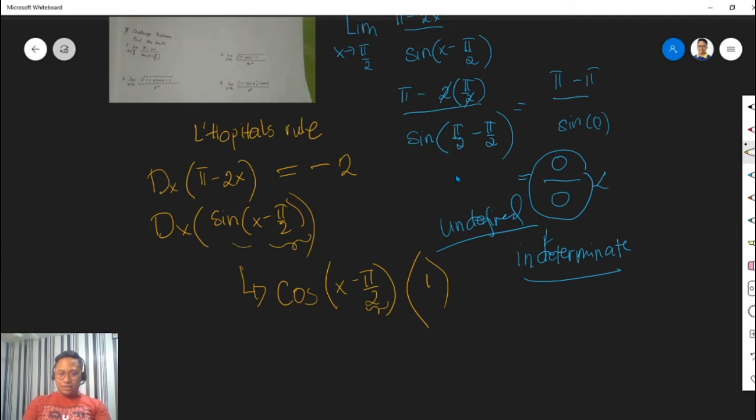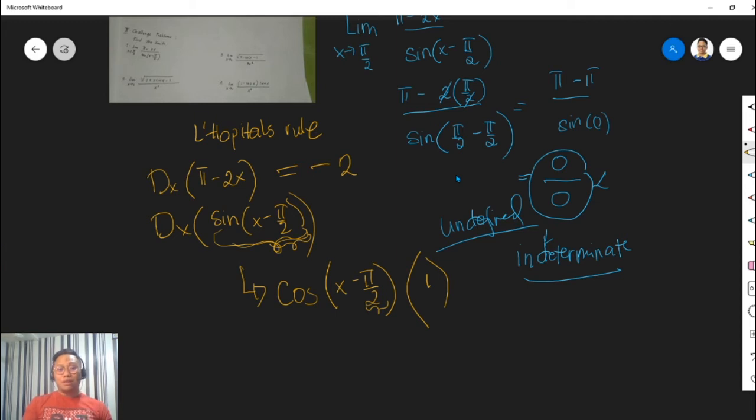The technique here is you need to get the derivative first of the outer part of the function, which is the sine of x minus pi over 2. So you solve for the derivative of sine, which is cosine, and you copy the terms inside the parentheses, and then multiply it by the derivative of the terms inside the parentheses. That's why we have this. And if we multiply 1 times this, it's just cosine x minus pi over 2.